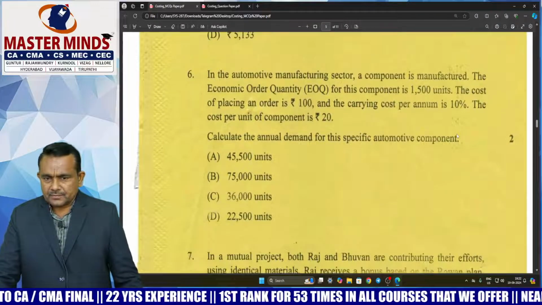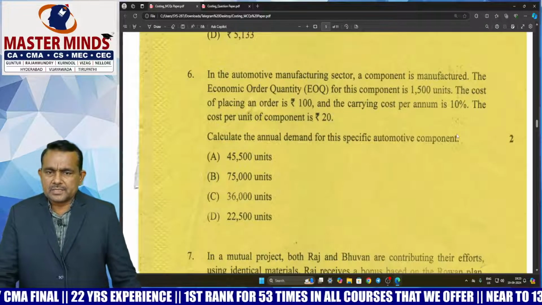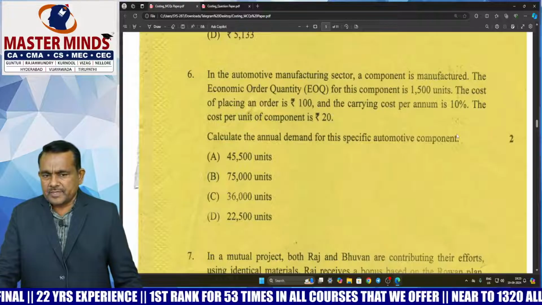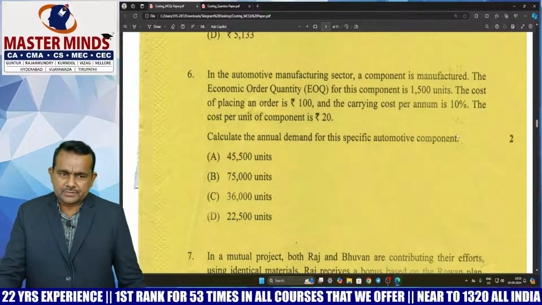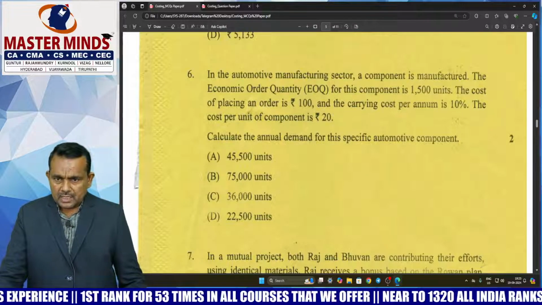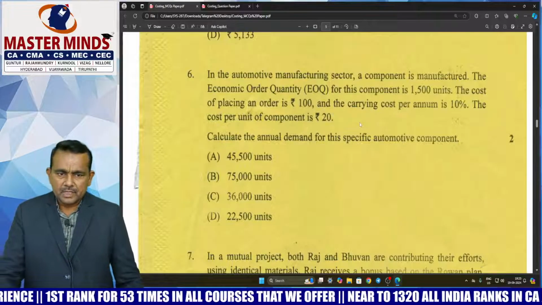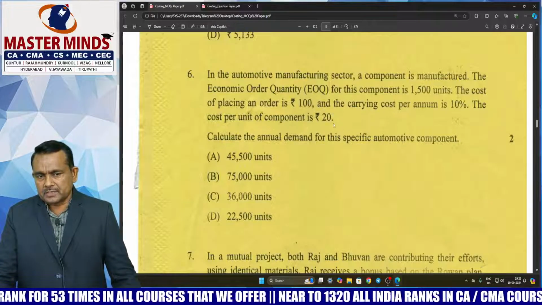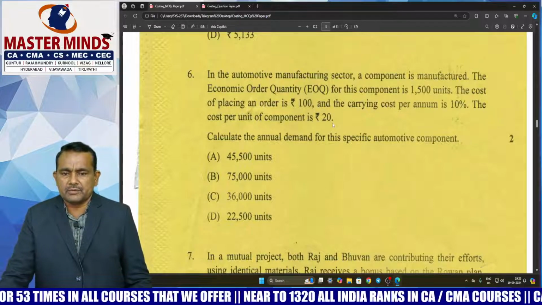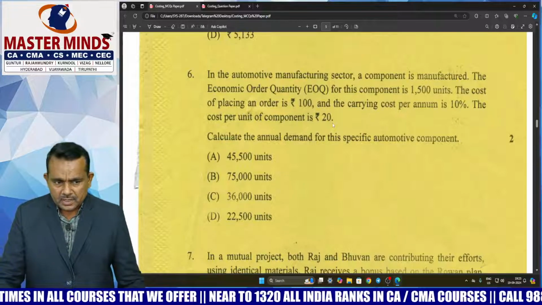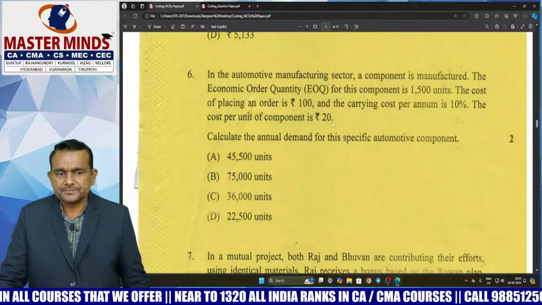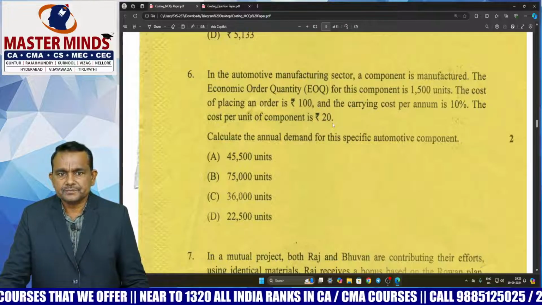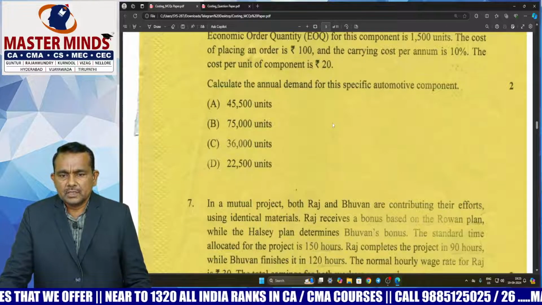Next, EOQ calculation, sir. Square root of 2AO by C. Apply the values. Here ordering cost per order directly given. Carrying cost is 10% per annum per unit. Here unit price also mentioned, 20 rupees. Therefore, C equal to 2 rupees.